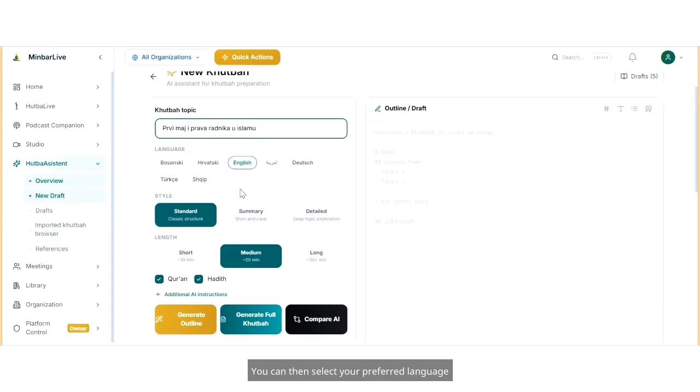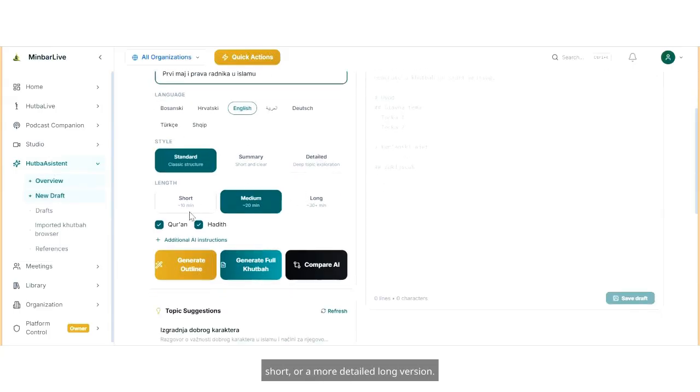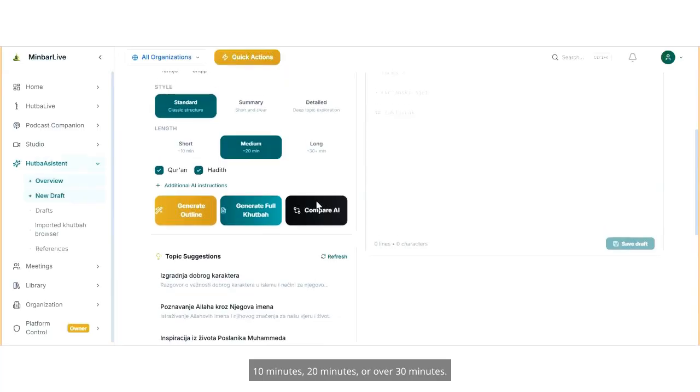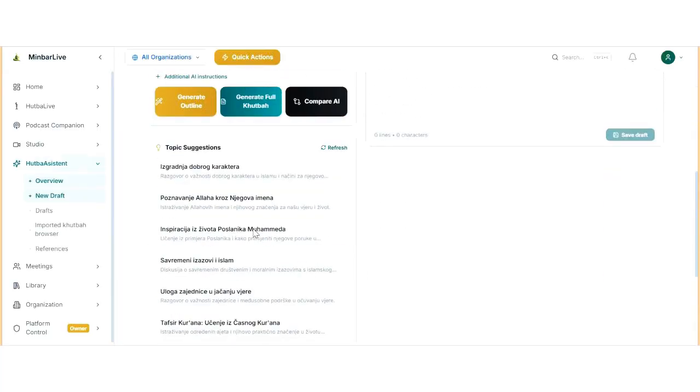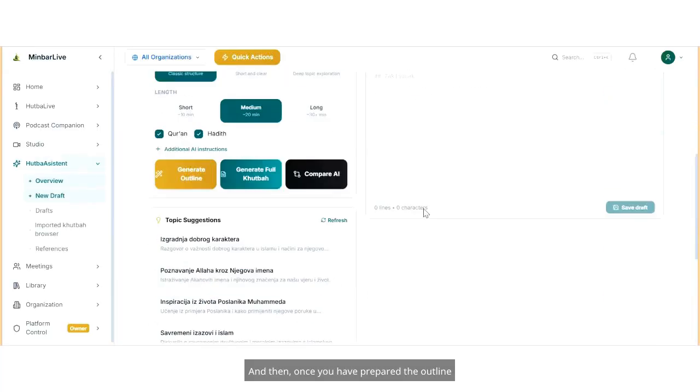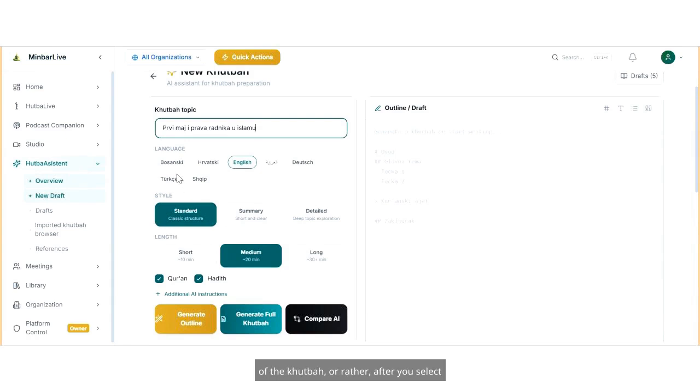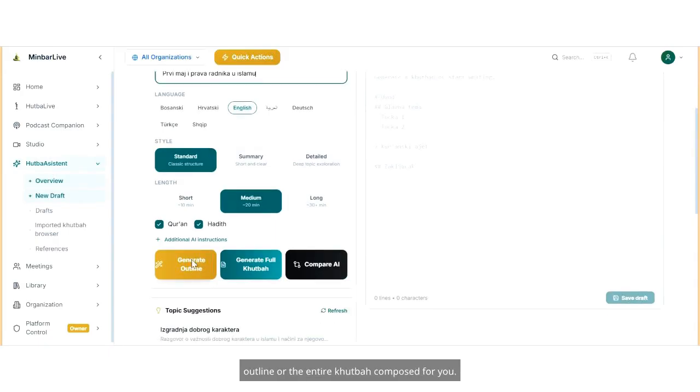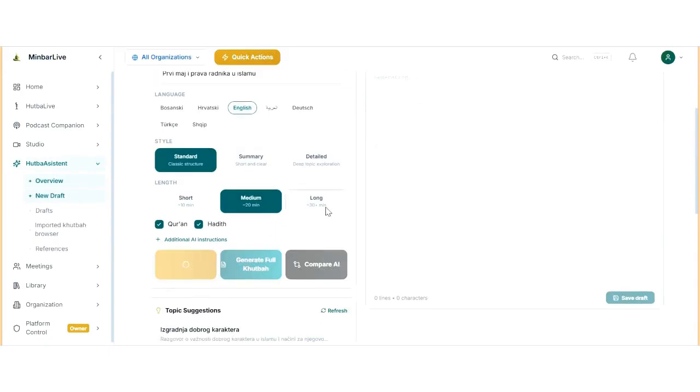You can then select your preferred language for the khutbah. Next, you may choose exactly what kind of khutbah structure you want: a classic, a short, or a more detailed long version, a bit more in depth, and how extensive you want it to be: 10 minutes, 20 minutes, or over 30 minutes. And then once you select the title, you can choose to have either the outline or the entire khutbah composed for you.